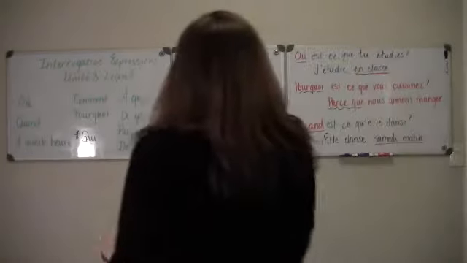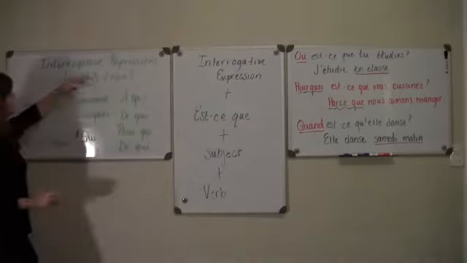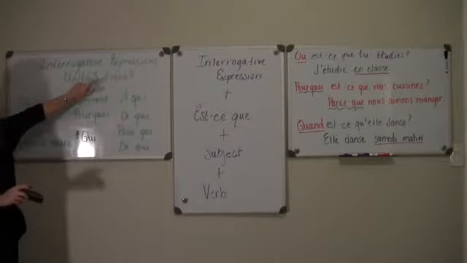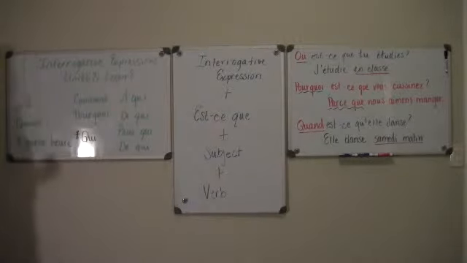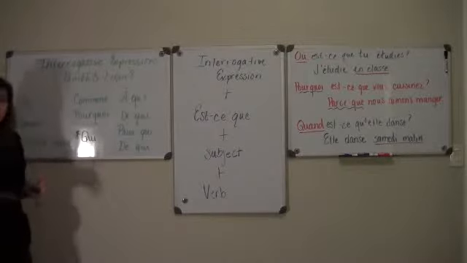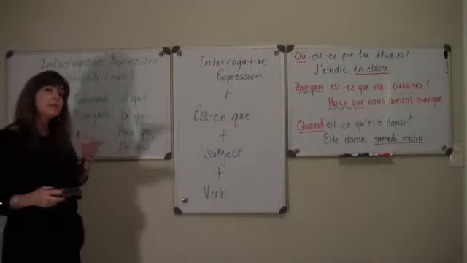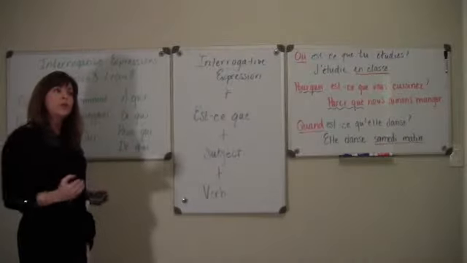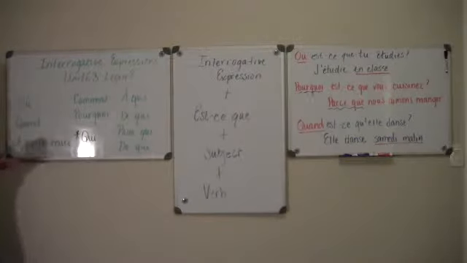Let's take a look at some interrogative expressions from Discovering French Unité 3, Leçon 8. By interrogative expressions, I mean they ask you something and let you know that a question is beginning.